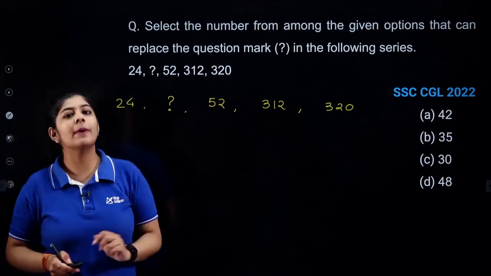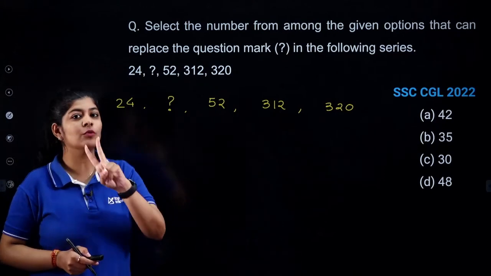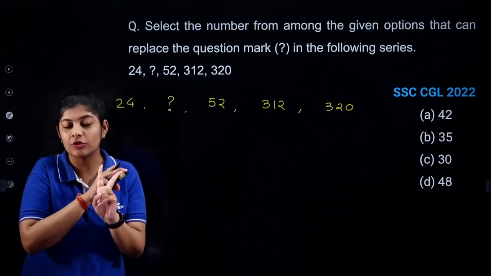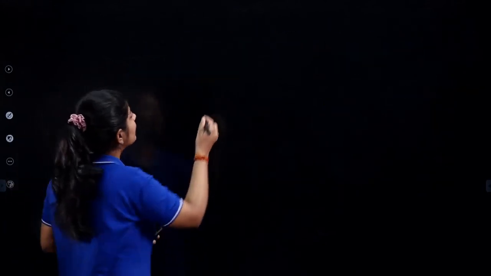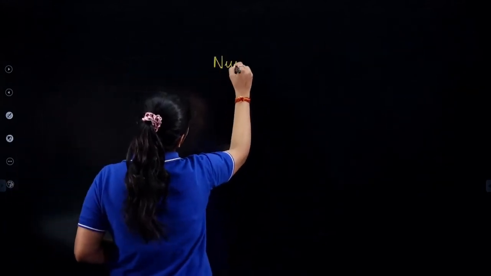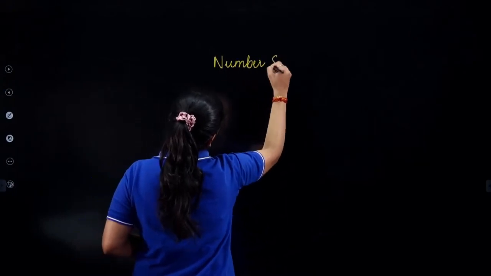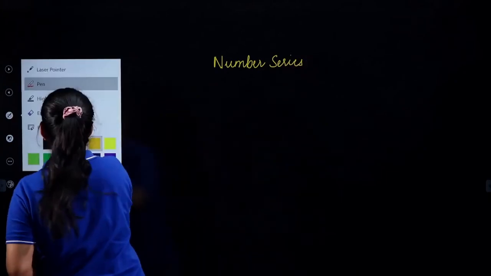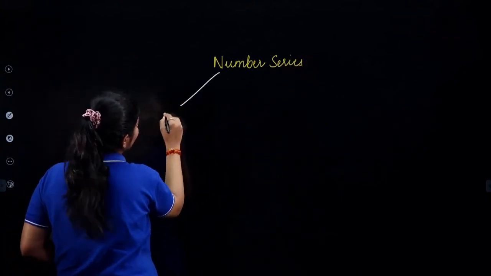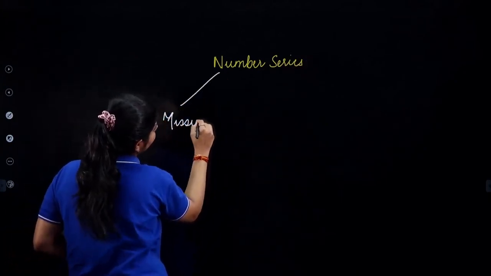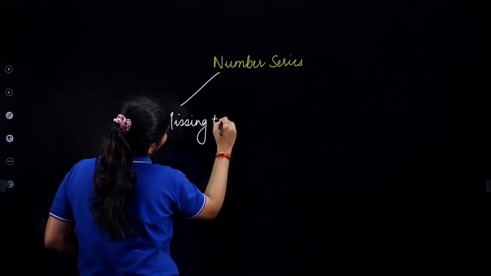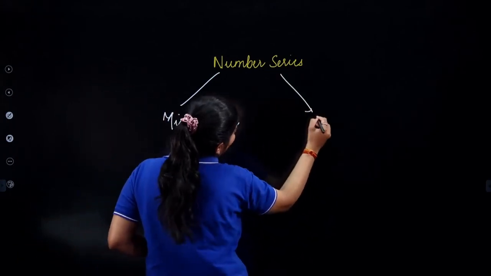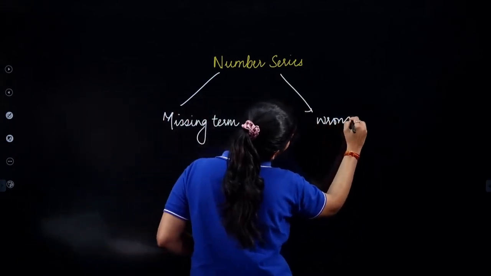So whenever we talk about number series, we are having two categories. The first one is missing number and the second one is wrong series or the wrong number. The first category is we have to identify the missing term, and the second category is to identify the wrong term.